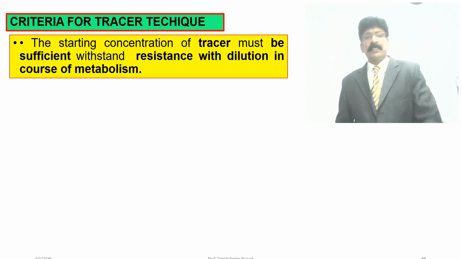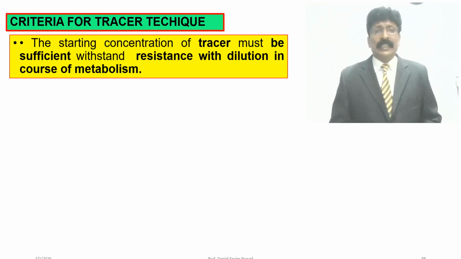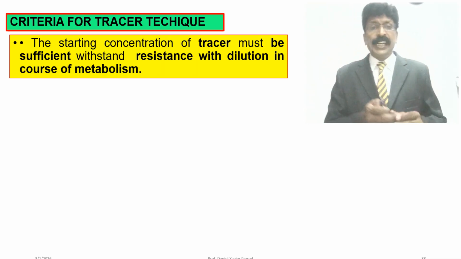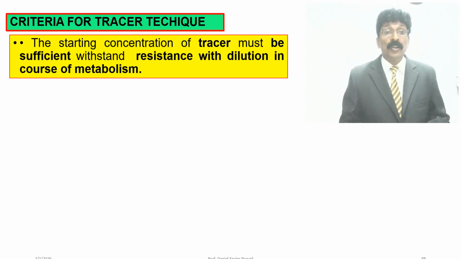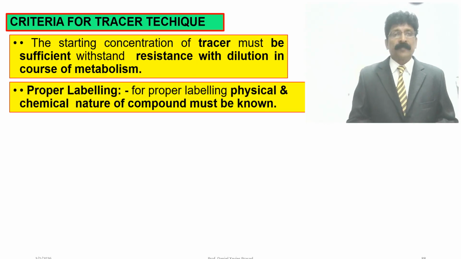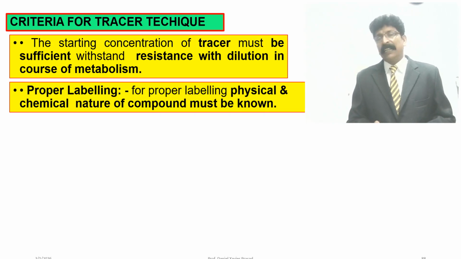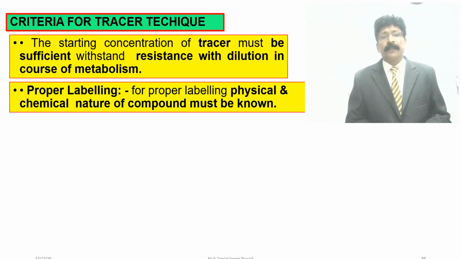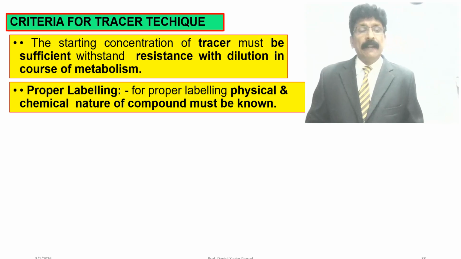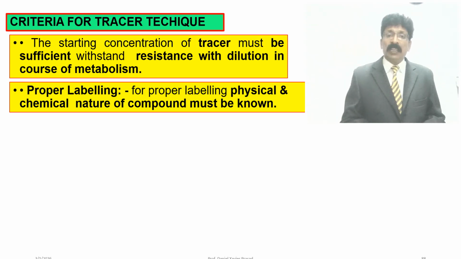So, the criteria for tracer techniques are important. The starting concentration of the tracer must be sufficient to withstand dilution in the course of natural metabolism. It should have the capacity to stand in the natural metabolism. For proper labeling, the physical and chemical nature of the compound must be known.